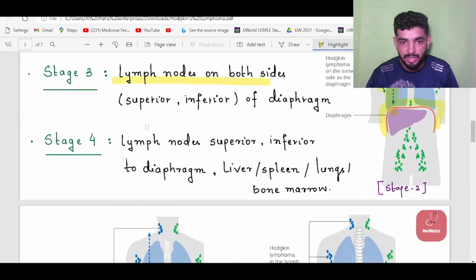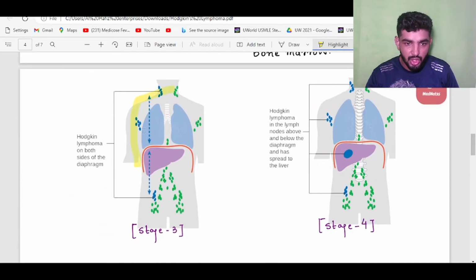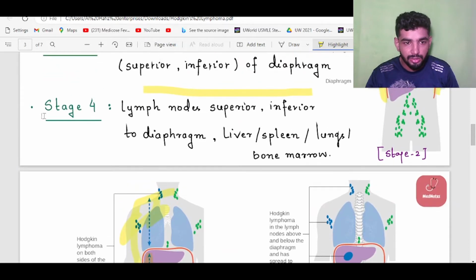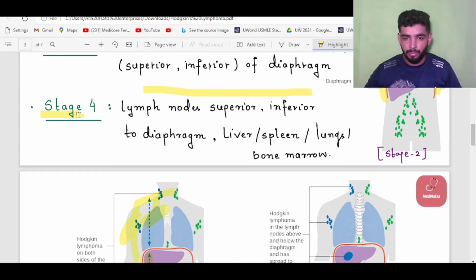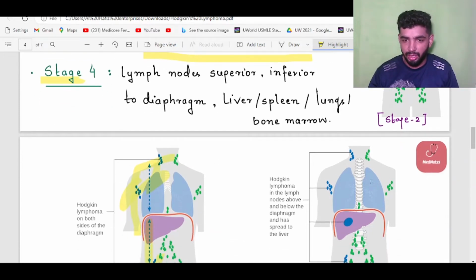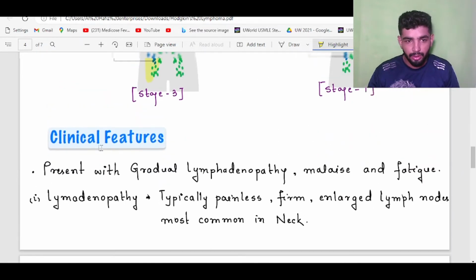On both sides, superior and inferior to the diaphragm. If it is stage 4, it is a bad prognosis because it may involve our systemic system. It may involve the liver, maybe spleen, or other organs. Clinical features are the most important.